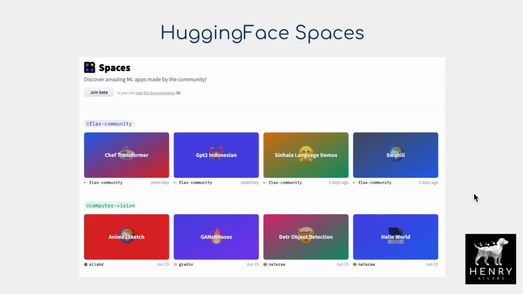So next up, we have a really exciting advancement from HuggingFace in Spaces. If you've played around with the HuggingFace Inference API, they have this little widget where you can put in a mask prompt and then hit generate, and it has this nice interface for visualizing the outputs of the deep neural network. HuggingFace Spaces is going to be a hosted platform for visualizing all these different kinds of input-output inference APIs for deep learning models.